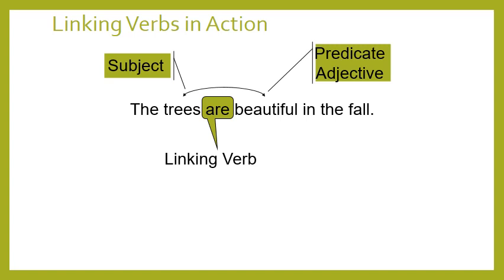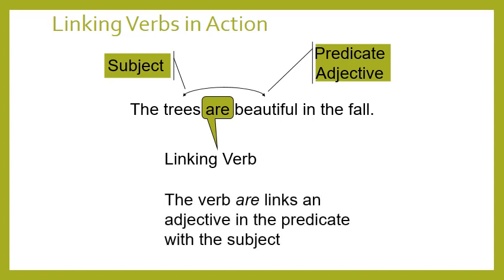Why? Because beautiful is an adjective and it's linked to trees. Okay, trees is the subject and beautiful is in the predicate, so we call it predicate adjective. There is a linking verb here: subject, linking verb, adjective. So we say predicate adjective and the adjective describes the subject. The verb are links an adjective in the predicate with the subject.